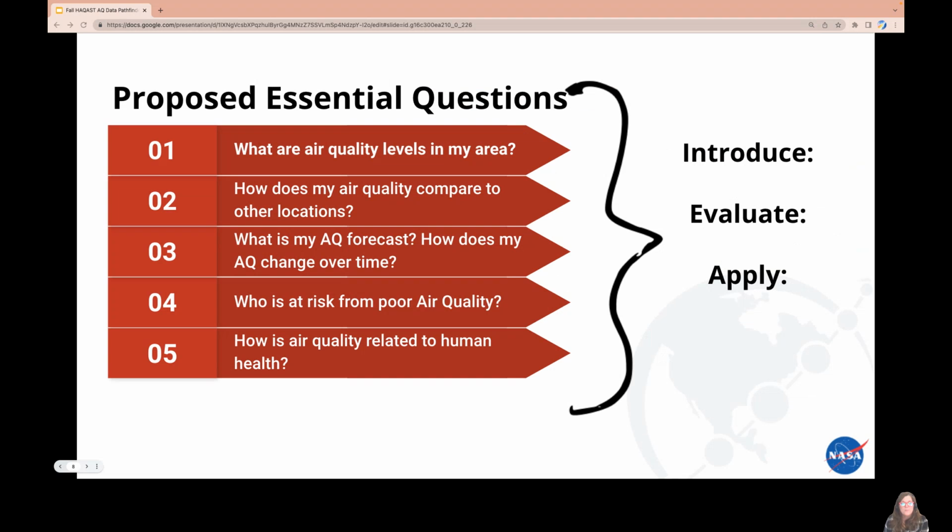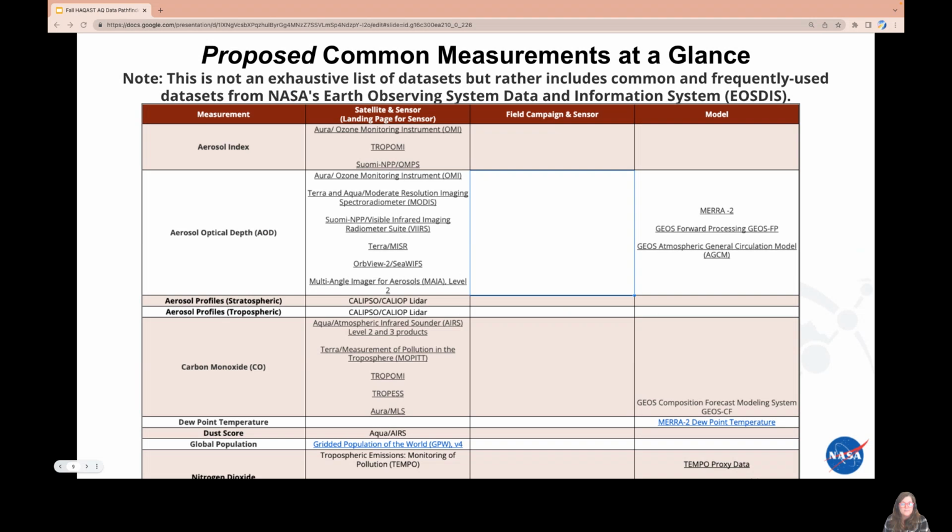The prototype will feature essential questions to help drive users to the datasets and resources that they need as a method of reducing jargon and barriers to access. Each essential question will feature content that introduces them to each question, as well as the resources to help them evaluate this question and how to apply these for their purposes.